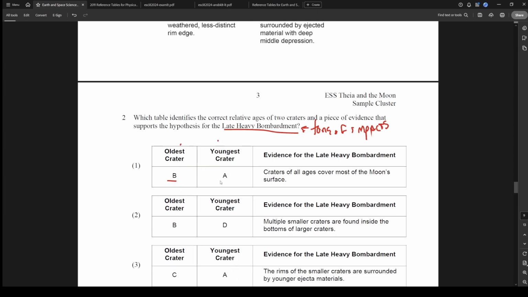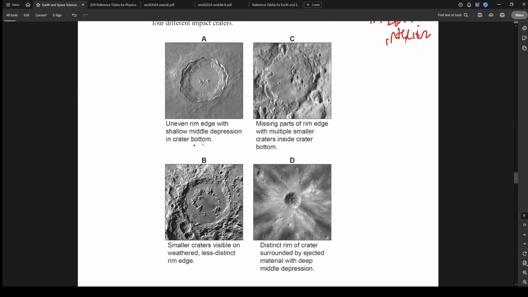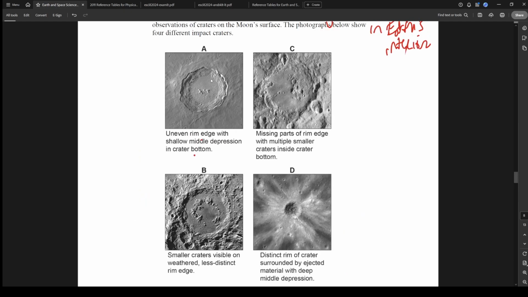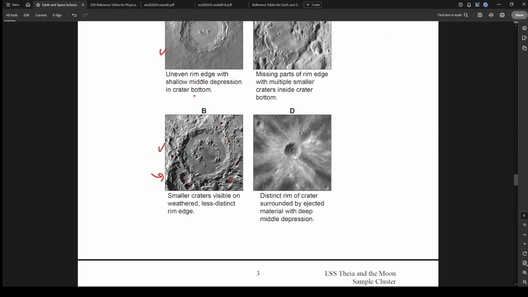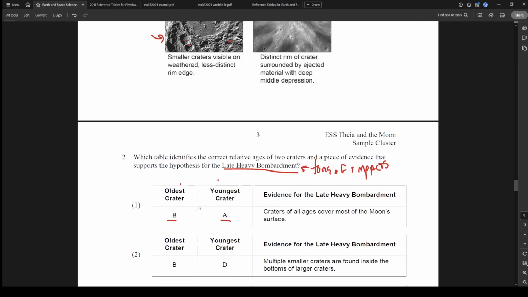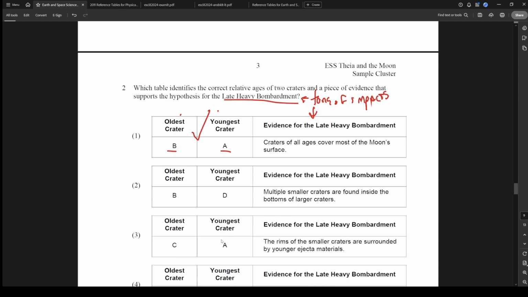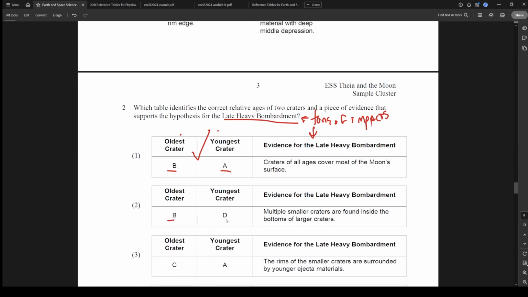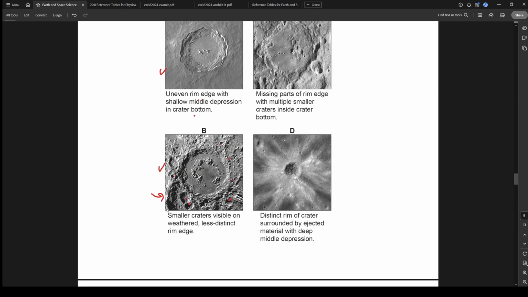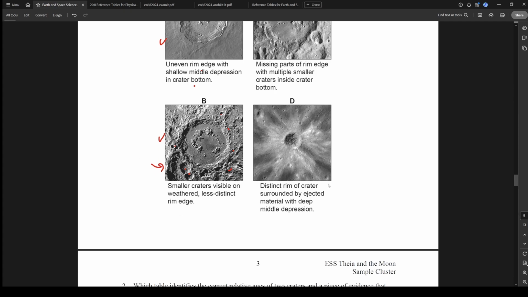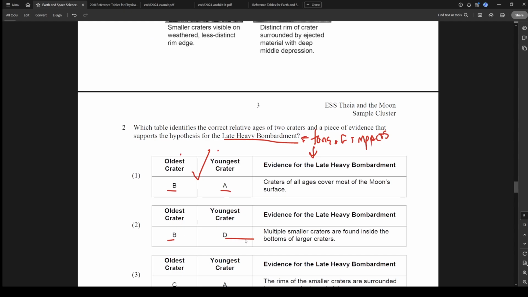So first we're going to look at B compared to A, and we're going to try to figure out which is older. So B to A. Look how crazy this looks. First of all, there's all this extra stuff here, so this is definitely older. B is older than A. So is that true in that one? Yes, so this section is right. I don't even care about this evidence yet. I'm going to come back to that. We're just going to look at the oldest versus youngest for all of them. B compared to D. B, look at that, all weathered. D, that looks fresh. So B is definitely older than D. That is also correct.